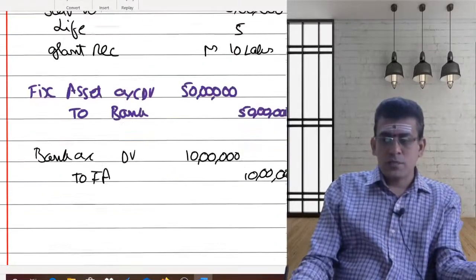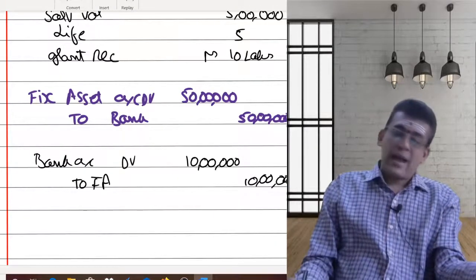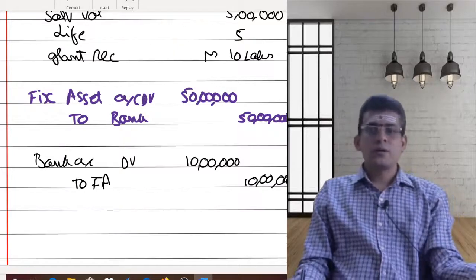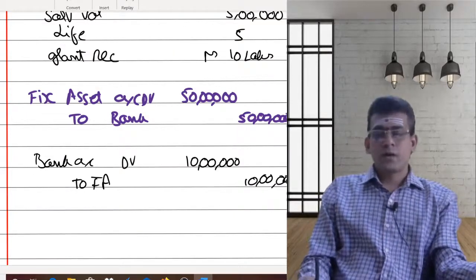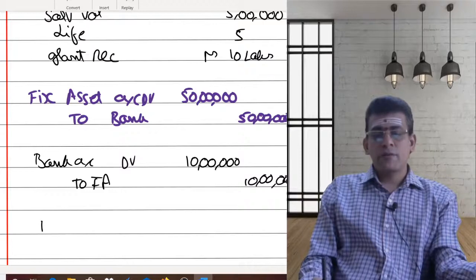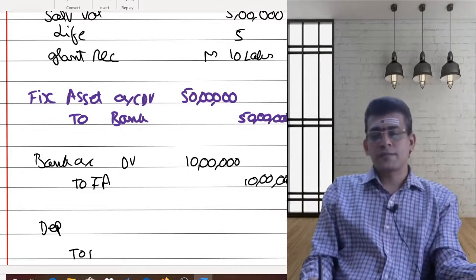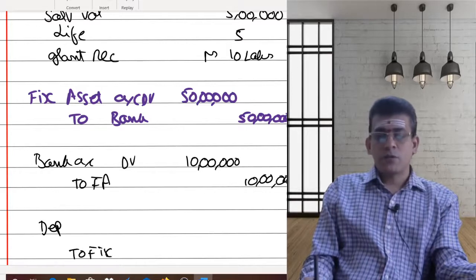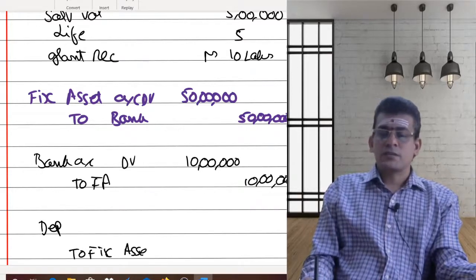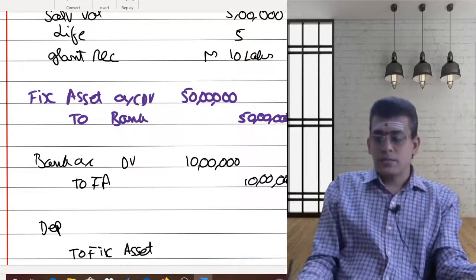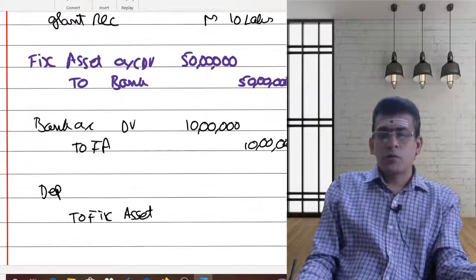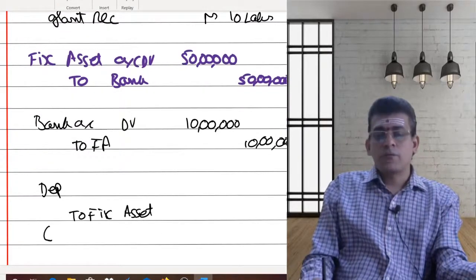Now you are supposed to claim your depreciation and transfer that depreciation to your profit and loss account. So first I need to reduce my fixed asset account with depreciation. The net asset method says now your cost is not 50, your cost is only 40 lakhs.